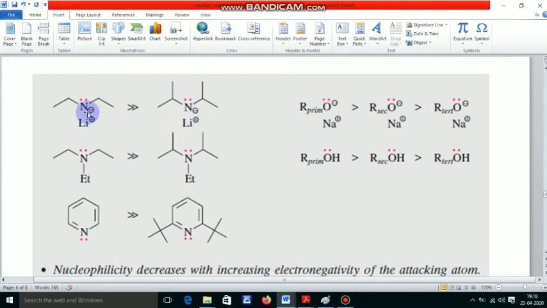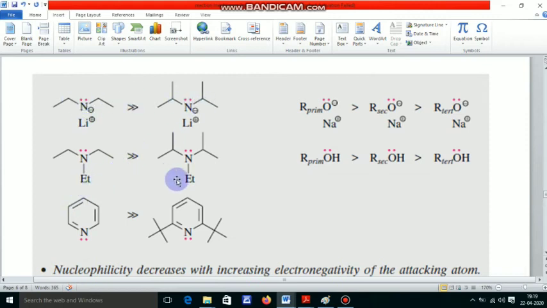Here, tertiary, sorry, a secondary alkyl group is present. That's why when it interacts with an electrophile, a repulsive interaction operates and steric repulsion occurs. And here there are two ethyl groups, so the repulsive interaction is minimum. That's why this is more nucleophilic in nature than this molecule.